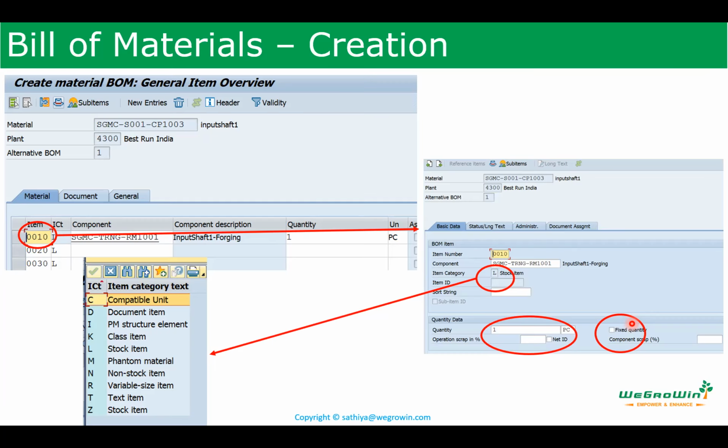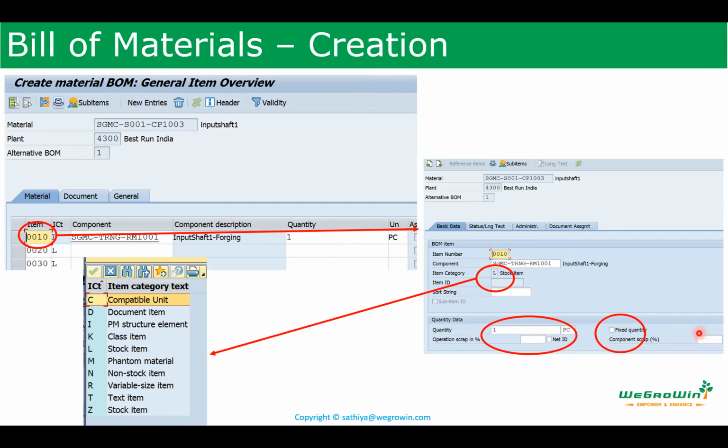Sorry, sir. Tell me. Yeah, I have a question. Say for example, in a chemical reaction, we have 500 grams of a particular additive, and in the bill of material that item needs, say, 100 pieces. It will still remain 100 if the fixed quantity indicator is ticked? If you put the quantity as 100, even if you produce 500, or 1000, or 1500, if you put fixed quantity, it will be 100 only, always. Okay, got it, sir.